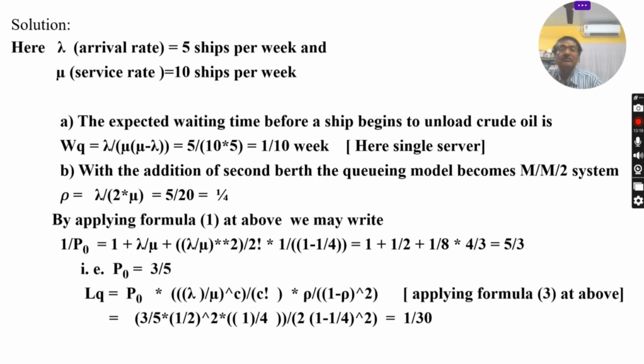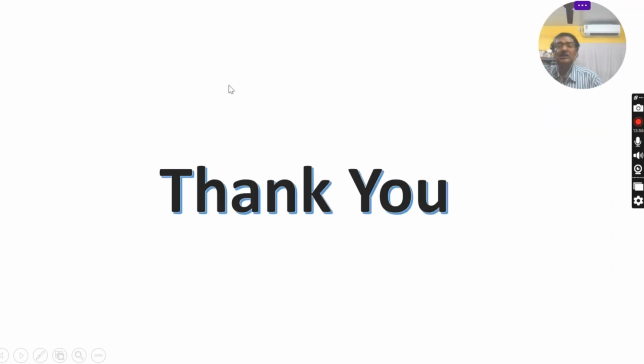So what you will do at the very beginning is compute lambda and mu. If it is given directly in the problem, no issues. In this case, it is given directly. The arrival rate lambda is 5 ships per week and the service rate is also given directly. But instead of a number, sometimes the average time is given. In that case, a small formula of 1 by lambda is to be used, and from that you have to compute the lambda. I have already shown that in my previous video. In this way, you can solve queuing models for the cases of multiple servers.